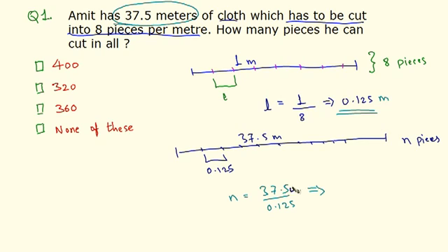And I can put zeros here, 3 zeros. So this is equal to 37500 upon 125. So 125 times 1 is 125 and 125 times 3 is 375, and these zeros. So the answer is 300. Well, 300 is not in our options, so the answer is none of these.